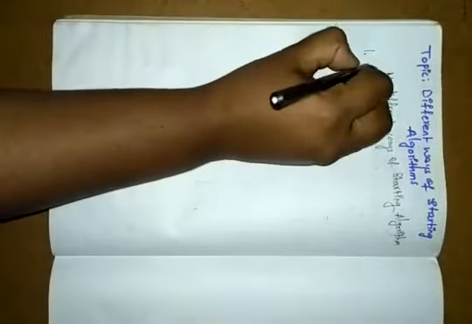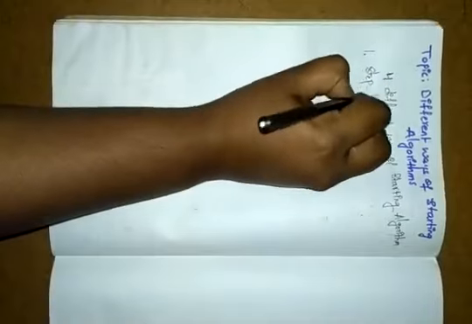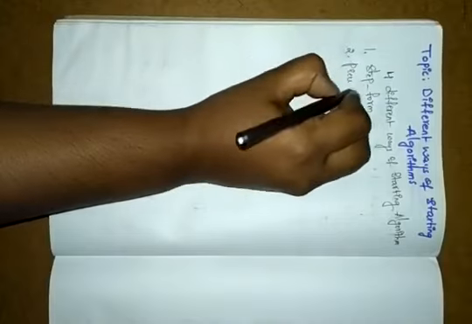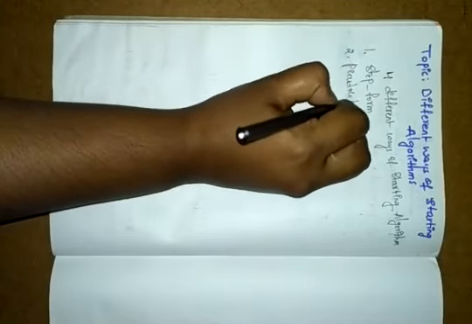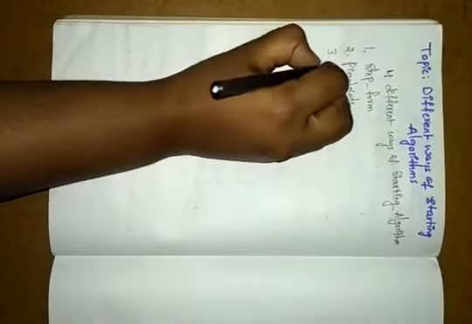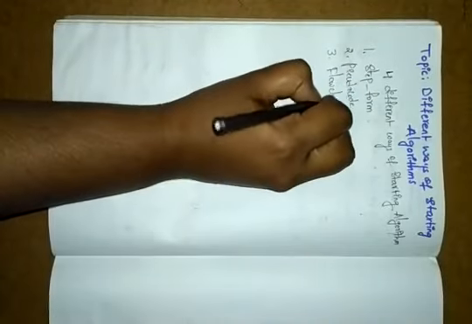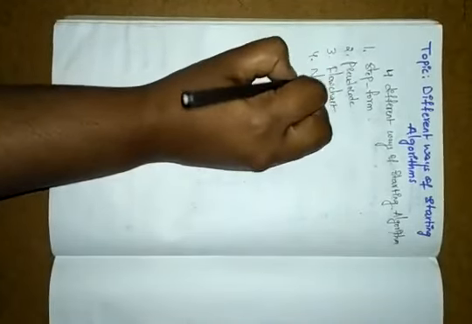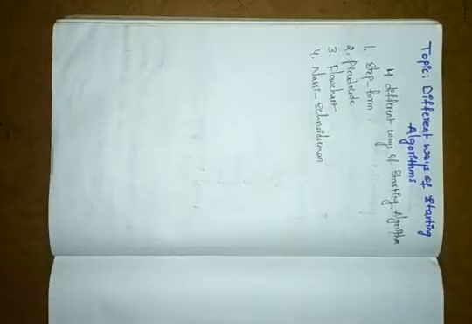What are the four different ways? The first one is the step form, and the second one is the pseudocode, where the P is silent. The third one is the flowchart, and the fourth one is the Nassi-Shneiderman format.